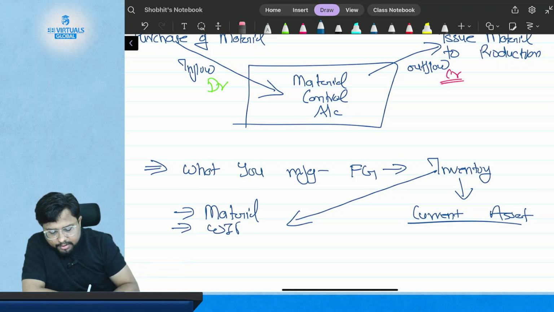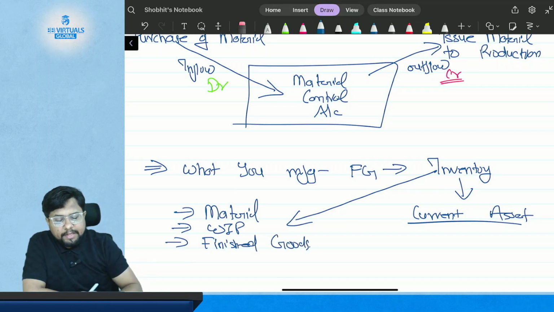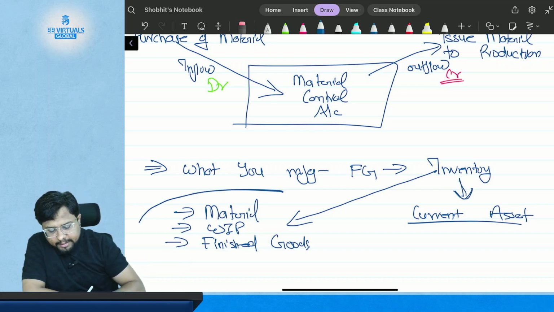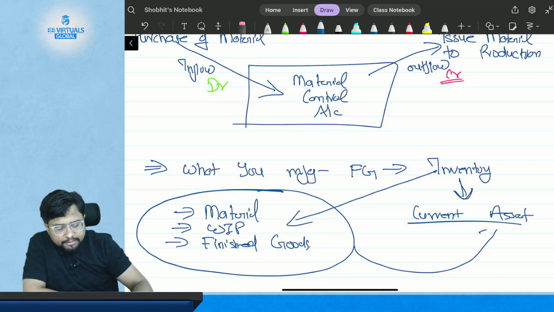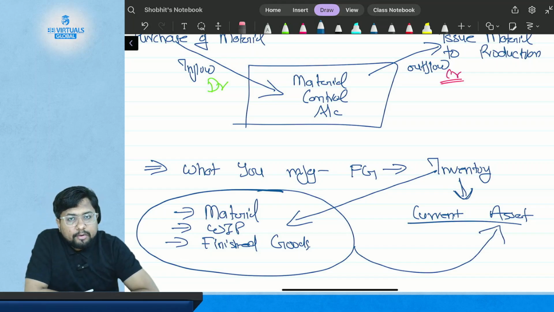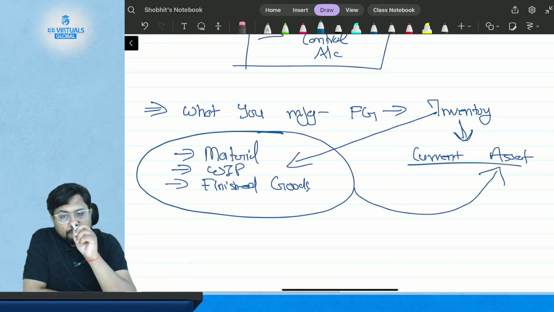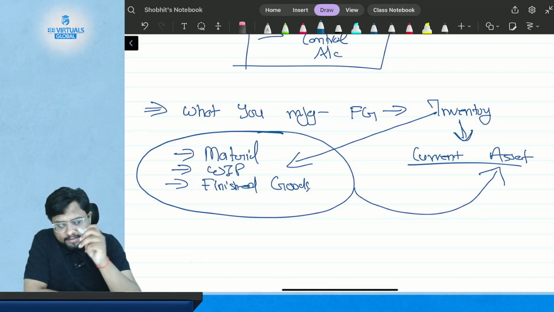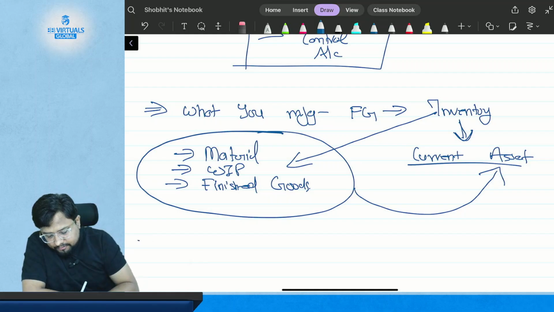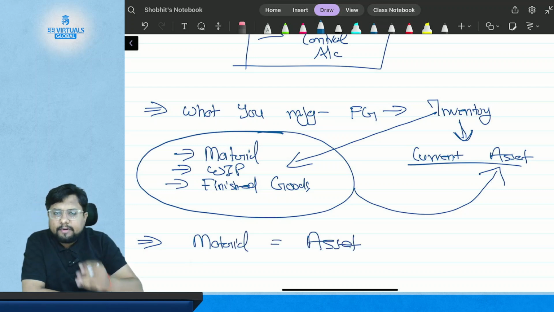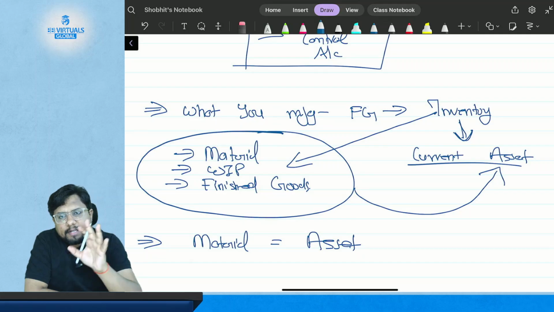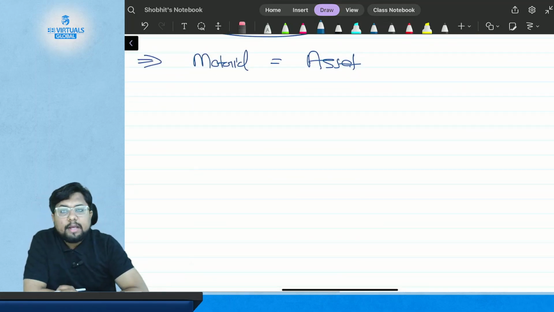Inventory also includes WIP. Inventory also includes the finished goods. Okay, that means if inventory is your current asset, then material, WIP and finished goods are also your current assets. Am I right or wrong? Right. So material is also your current asset. If we talk in summarized form, material equals asset, because whether it is current or non-current, an asset is an asset. So material is equal to the asset.